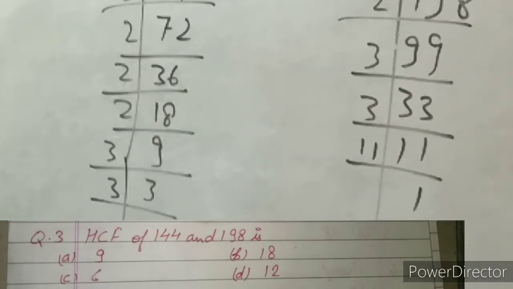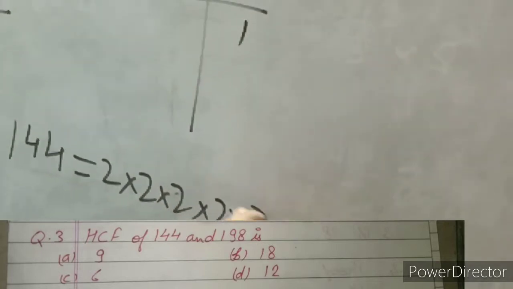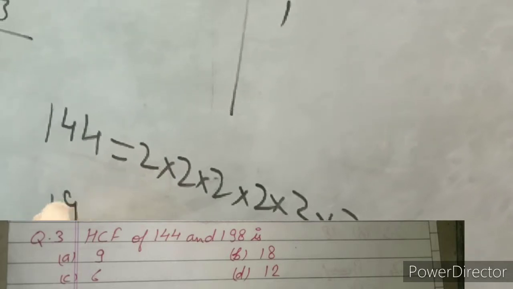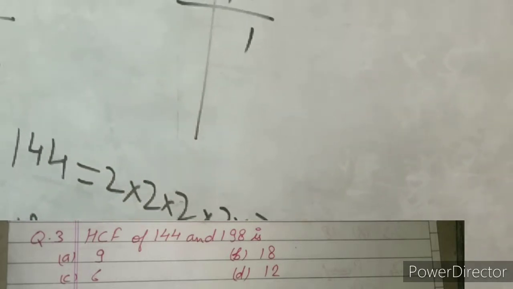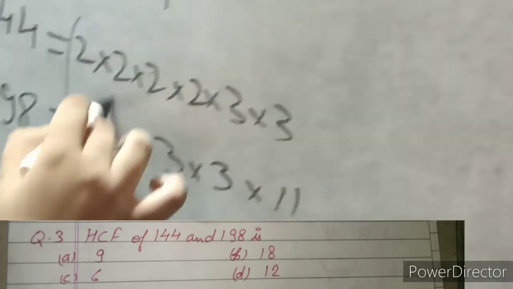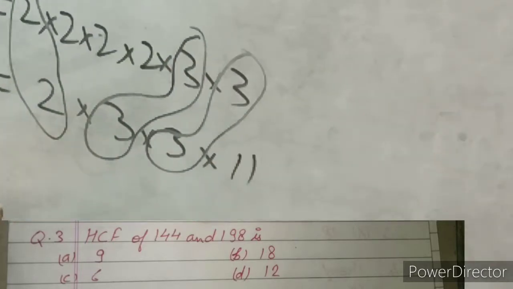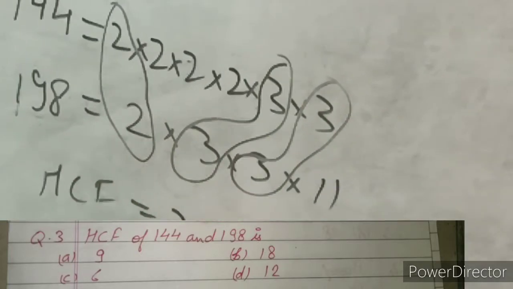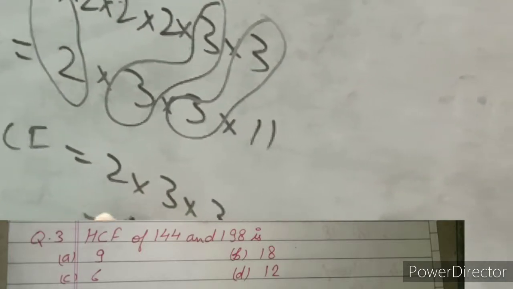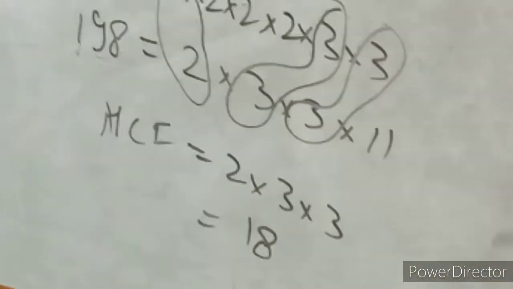So basically your 144 can be expressed as 2 into 2 into 2 into 2 into 3 into 3. And your 198 can be expressed as 2 into 3 into 3 into 11. So if you take the common factors, it's 2, 3 and 3. So HCF is equal to 2 into 3 into 3, which is basically 18. So your right answer is B. Okay. So now moving ahead to the next question.